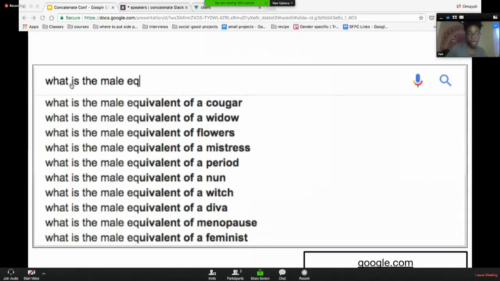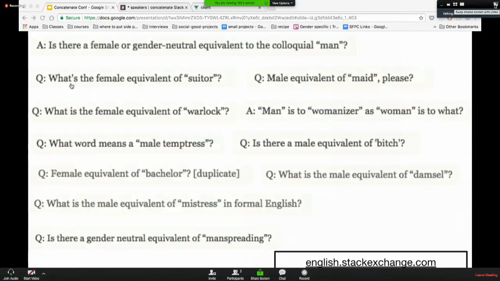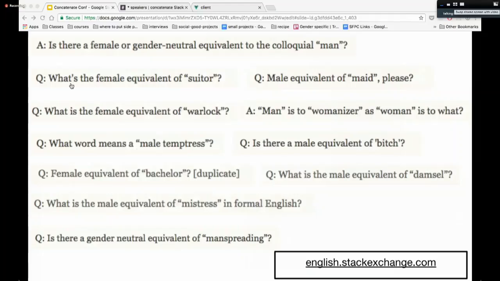So today I'm going to be talking about finding unavailable data. Even though I'm a front-end developer, we're going to talk about finding unavailable data in Python because sometimes, like everybody, I have questions that are difficult to answer. A couple months ago, one of those questions was, what is the male equivalent of a nun? When I looked it up, it turned out a lot of people had similar questions. Across question sites like Google search results, Quora, and Stack Exchange, people were asking these questions. So I thought it would be a useful tool to have.